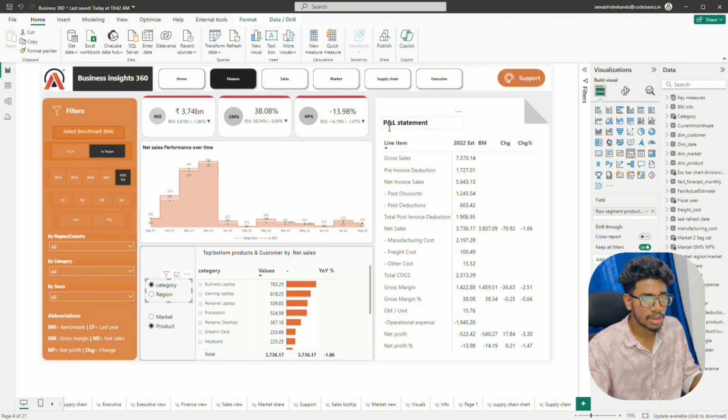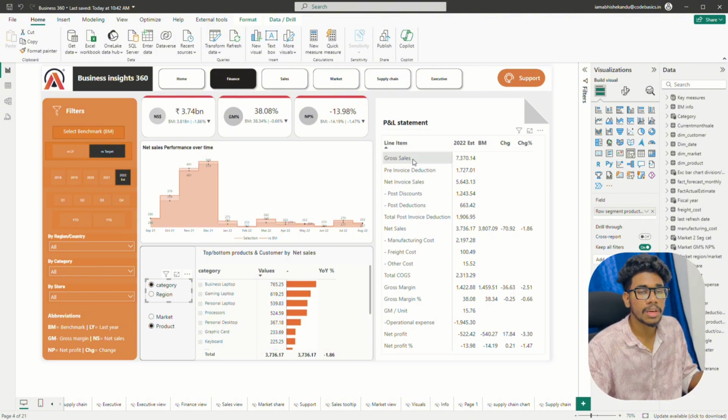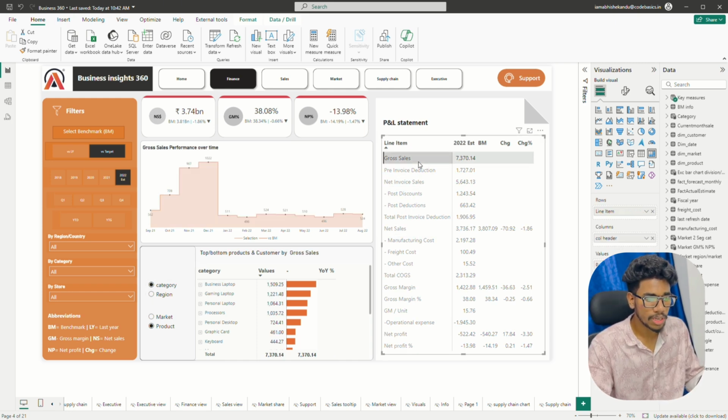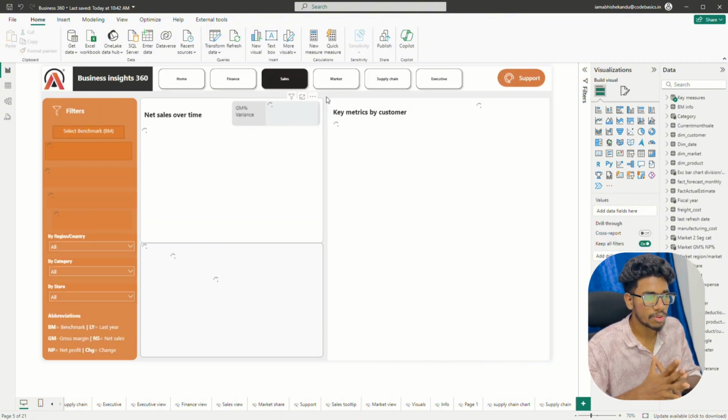I also created the P&L statement by using the SWITCH statement in DAX, which gives proper insights about the business by looking at these values from the gross sales to the net profit percentage. By clicking on the net sales button here, I will navigate to the sales view now.